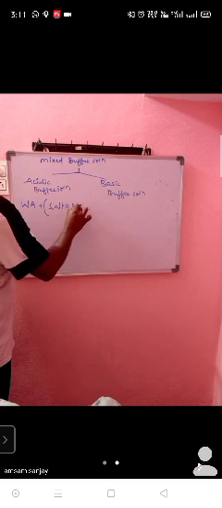What kind of composition can we call an acidic buffer solution? Weak acid should be there plus salt of weak acid plus strong base. This composition only we can call an acidic buffer solution. Weak acid plus salt should be there. That salt is from which? Weak acid plus strong base.